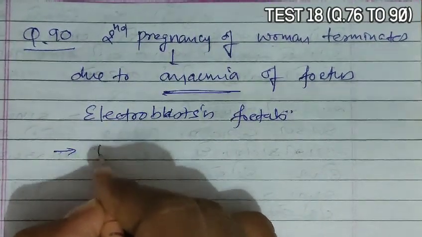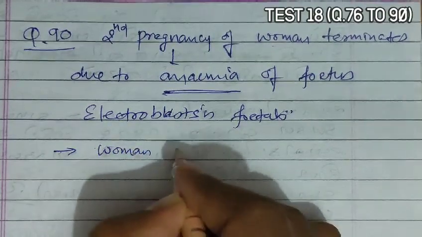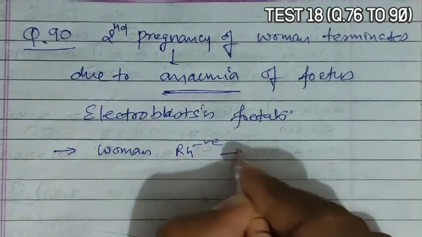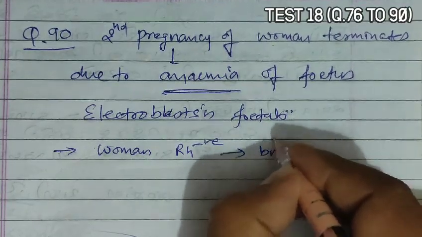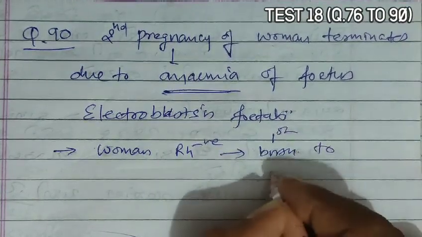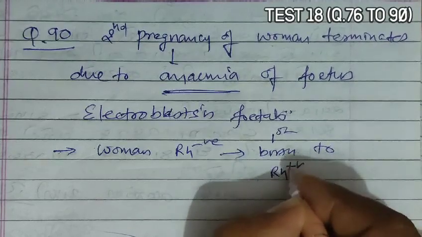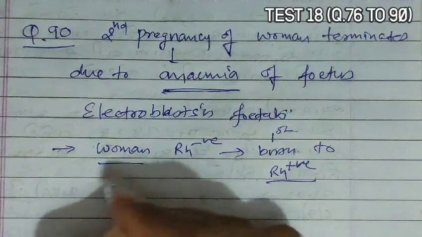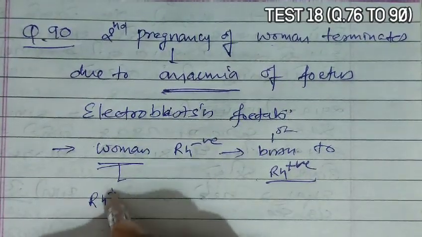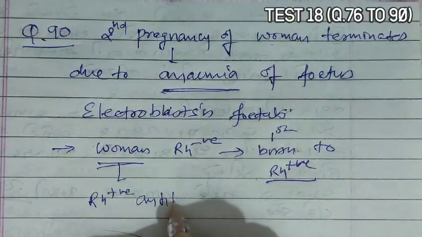Now, when a woman with Rh negative blood group gives first birth to an Rh positive child, she gets sensitized and starts producing antibodies against Rh positive.